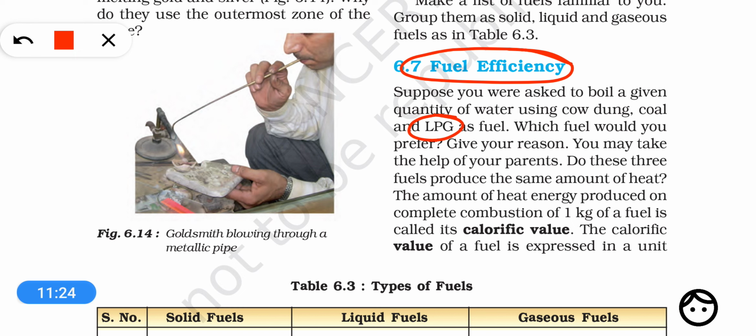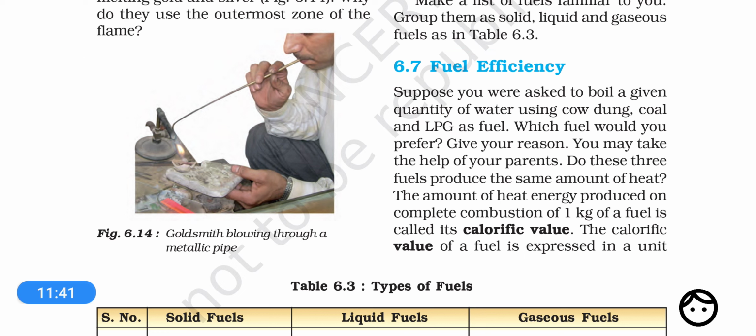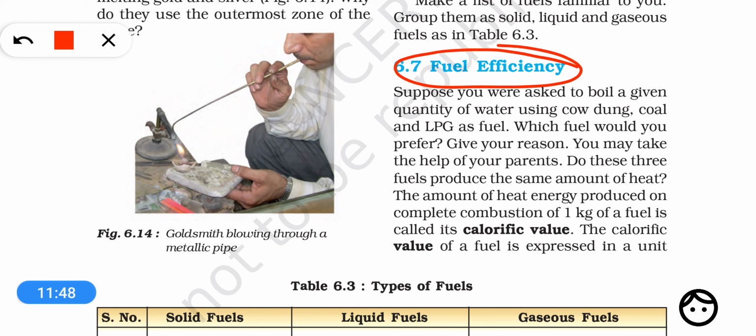Suppose you have to boil water. Which fuel would you like to use? You would use cow dung cakes, you would use wood, petrol, diesel, or LPG, whatever you will select. So your selection will be based on the characteristics of the fuel. If we talk about a very good fuel, that is called an ideal fuel, right? It has different characteristics. Fuel efficiency is the measure of how much heat energy is being produced by burning a unit amount of fuel.